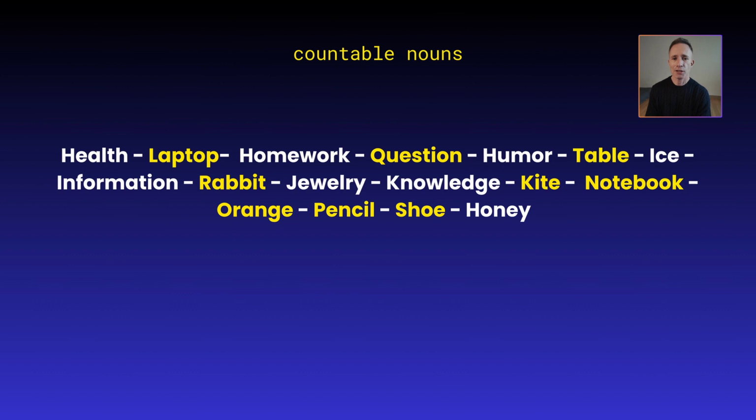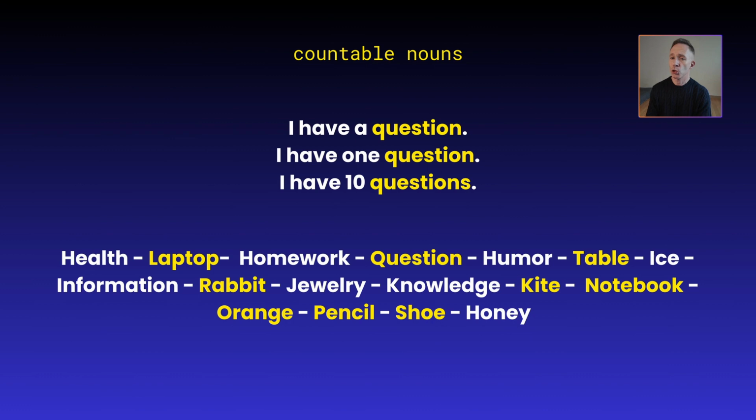Okay, did you get all the ones that are on the screen in yellow? So we have laptop, question, table, rabbit, kite, notebook, orange, pencil, shoe. One shoe, two shoes. One pencil, two pencils, plural form, and so on and so on. You can do the same with all of those words.